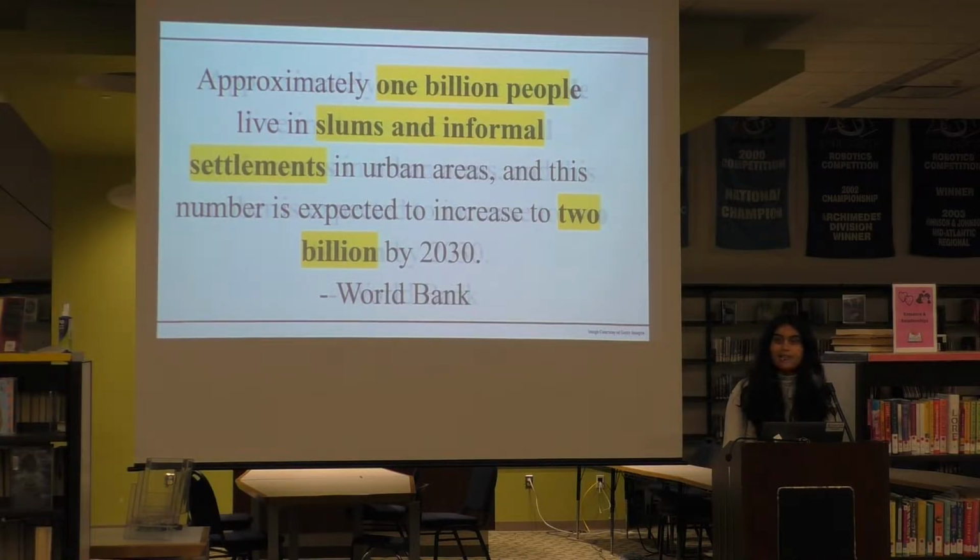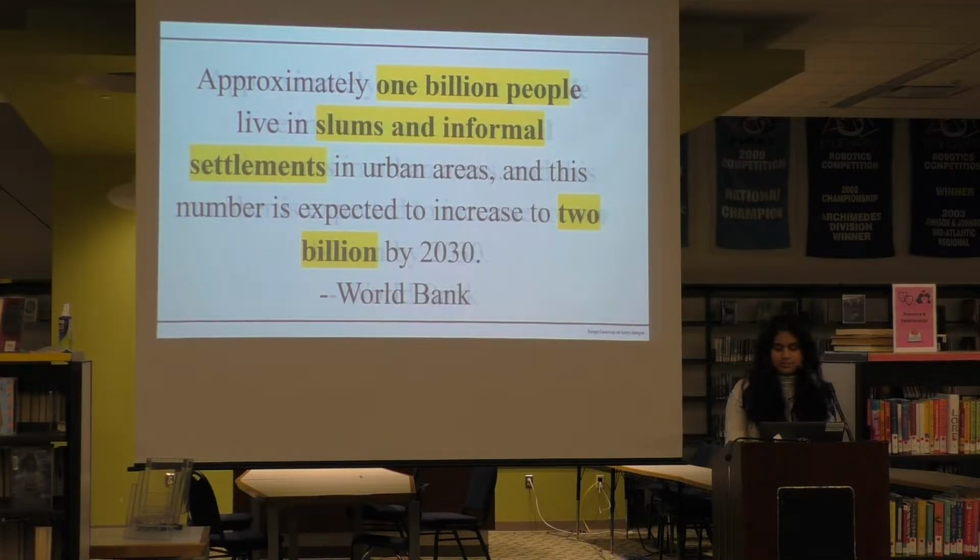Furthermore, the impact of urbanization on impoverished neighborhoods is particularly significant. Furthermore, the World Bank stated 1 billion people currently live in slums, and this number is expected to increase to 2 billion by the year 2030. These impoverished neighborhoods often lack basic infrastructure and services, such as proper sanitation and waste management. This increases the spread of bacteria and disease, and introduces the question, what are the impacts of urbanization on bacterial and pest resilience?